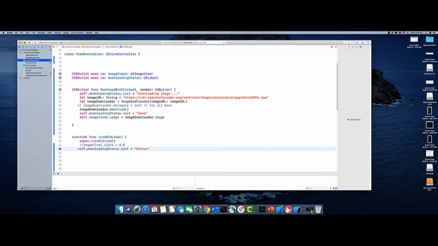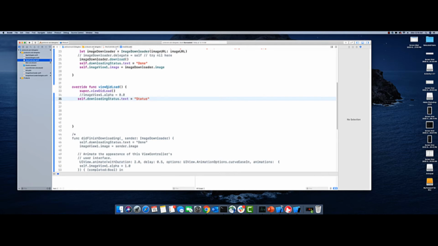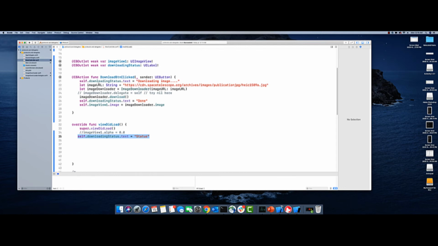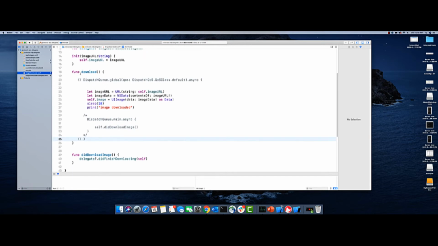So all the code is here. This is our main UI function, where we have the viewDidLoad function, where we're just setting the status of the button, and the download button, when it's clicked, is going to download this image, which is from NASA, one of the images of a galaxy. And then I have created a separate class called image downloader, which actually does the downloading of the image. It's a simple function. Ignore the commented code. It just takes the image URL, uses the URL class, downloads the image, and updates its image property and sets that image.